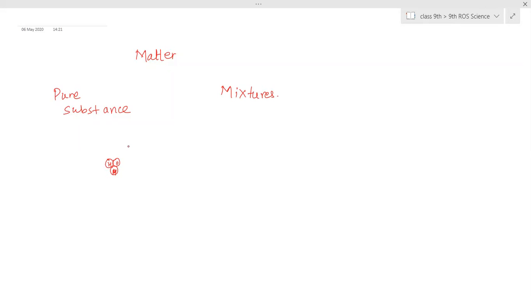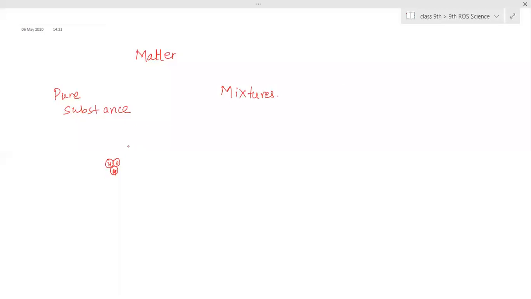Whatever the particles present, suppose it is a mixture of dry fruits. In that box you will see similar types of dry fruits. But is the percentage or the number of dry fruits the same in all similar packets? No, ma'am. Therefore we call it a mixture.